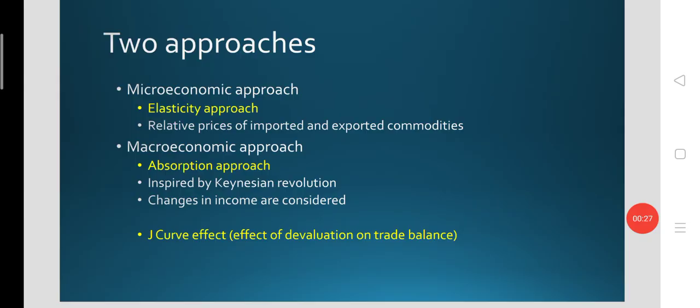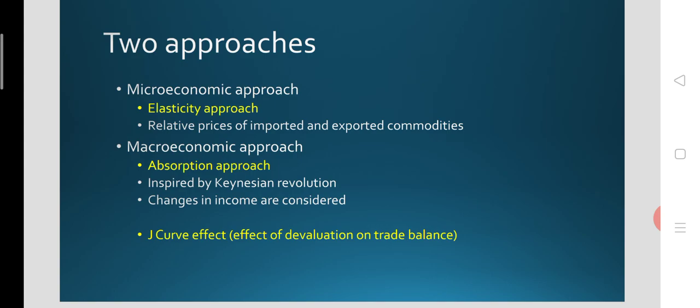There are two approaches to study the effects of devaluation on the balance of payment, and one is the microeconomic approach. The second one is the macroeconomic approach. Today we are going to talk about the elasticity approach, which is a microeconomic approach.